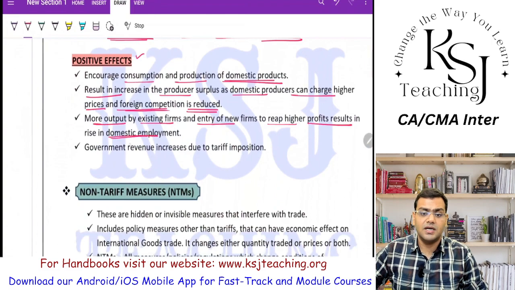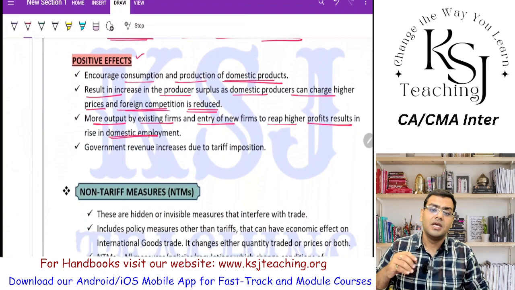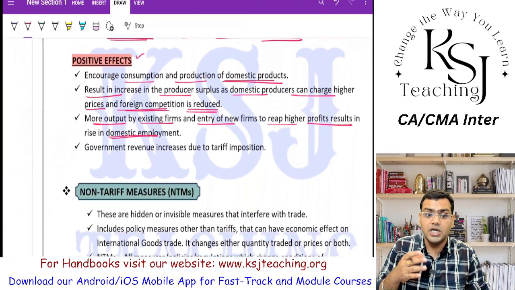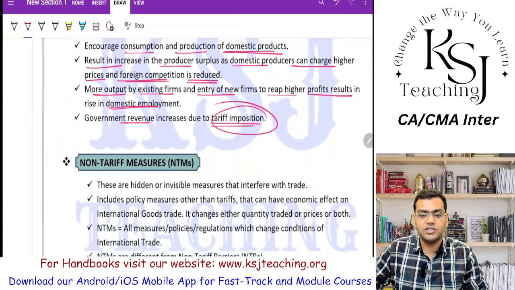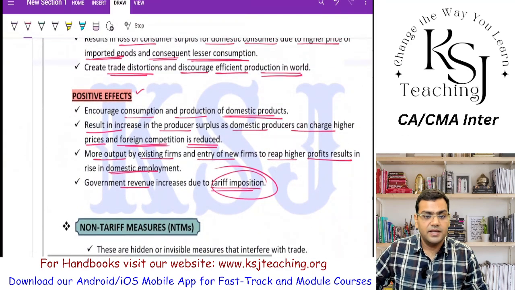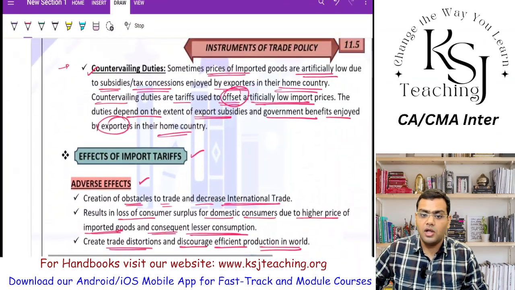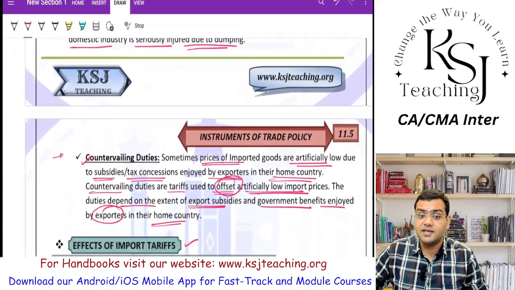If there is a demand for a product and for that product the imports are very less, what will happen? The firms will have to manufacture more, or new firms will be set up, which will increase the employment, right? The government revenue increases due to the tariff imposition. As I told you in the last lecture also, whatever tariffs they are charging, that is the government revenue. This is an indirect tax, right? So it will increase the government revenue. So these were all the tariff measures, that is, the price related measures, right?